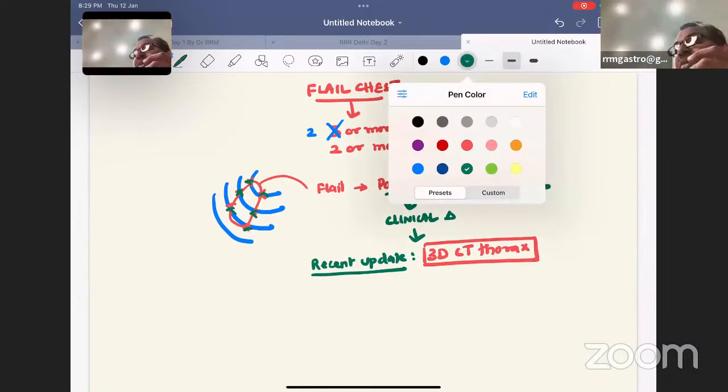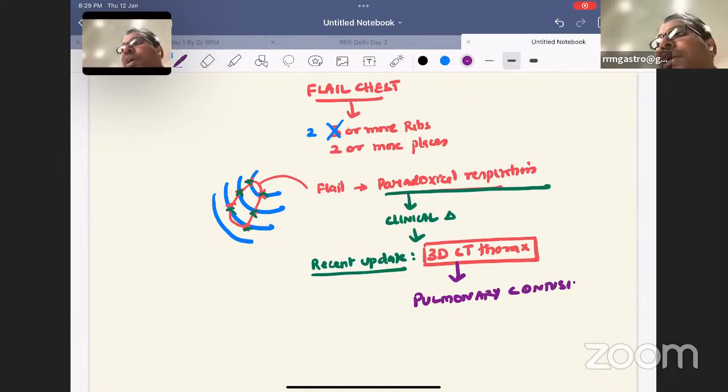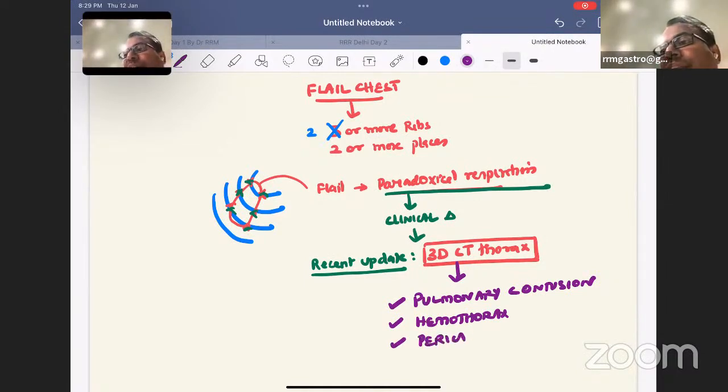We are very much worried about the underlying pulmonary contusion. Very important. The rib would have gone and poked into the lungs. Pulmonary contusion is going to decide whether this fellow is going to live or not. The underlying hemothorax is going to decide whether he lives or dies. The underlying pericardial injury is going to decide whether he lives or dies.